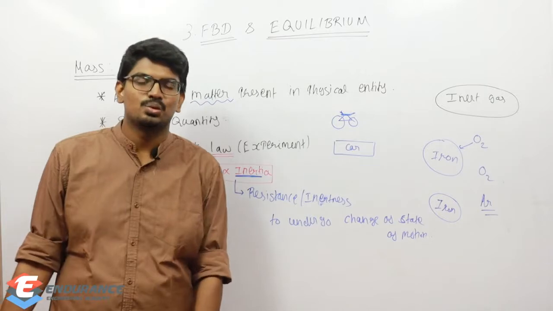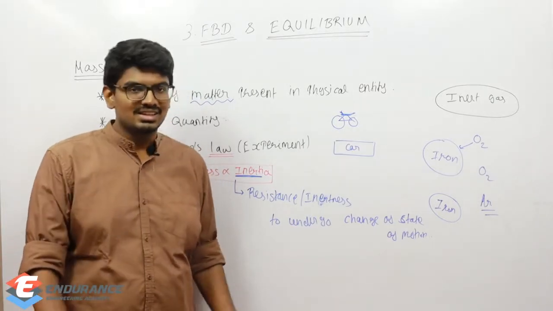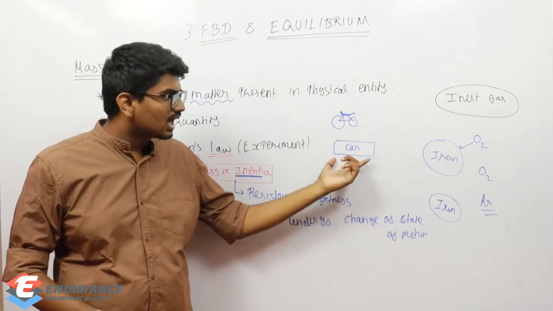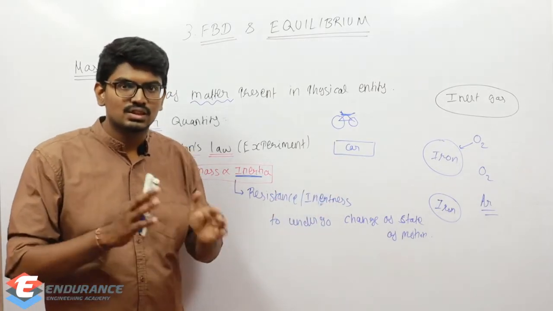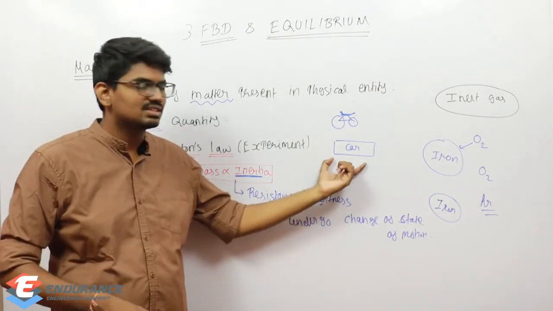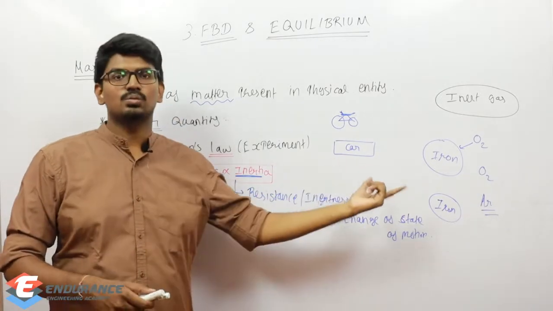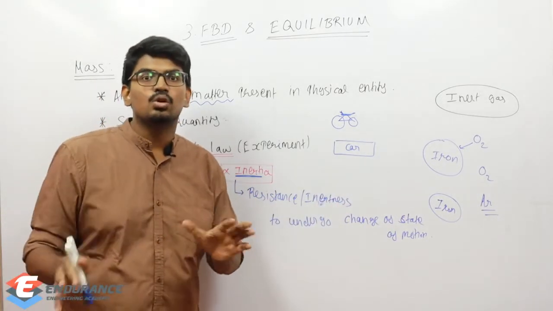Okay, he needs some 3 or 4 persons for moving it, or at least he needs some help. So he cannot move it that easily. So this car offers more resistance to change its state of motion. Here, what is the state of motion? Here it is at rest. So changing from rest, for bringing it to motion, we need more energy, we need more people.